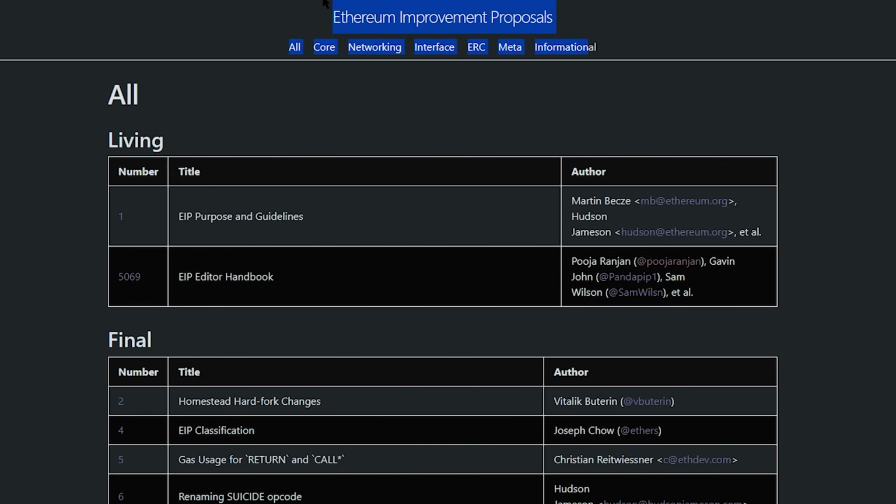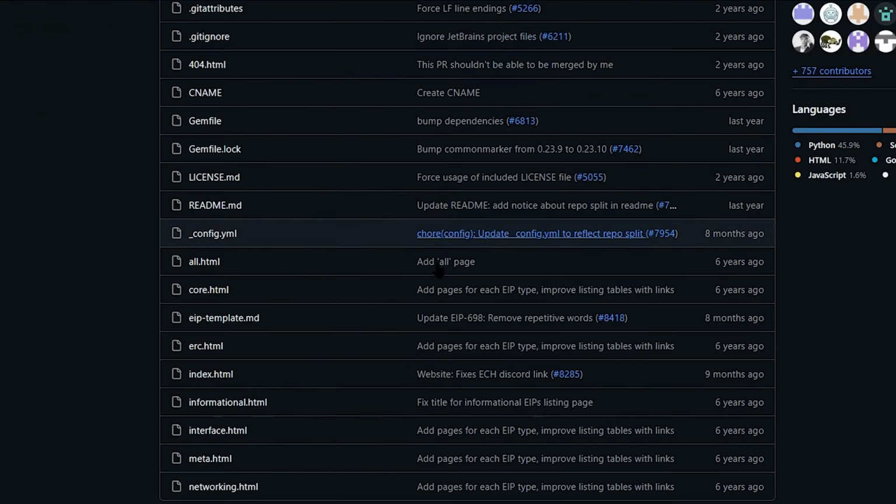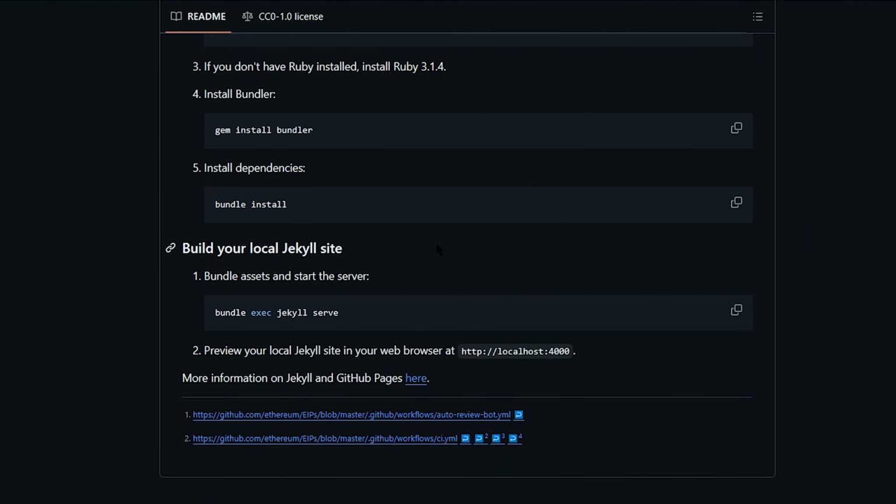for Comments. You must note that all EIPs and ERCs are arranged chronologically. That means ERC 20, which is a token standard, was the 20th request for comment. To track the progress of any improvement proposal or any request for comments, you can visit this website, which will give you all the details of all the EIPs, or you can visit this GitHub repo so that you can stay up to date with all the status of all the EIPs and ERCs. I will also provide these links in the description below.